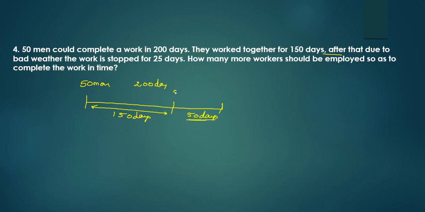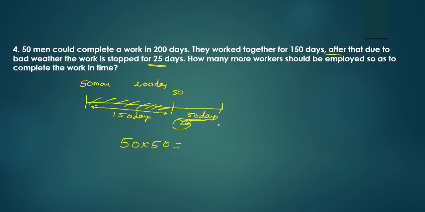So if there are 50 men, these 50 men can complete this work in how many days? 50 days. This is the leftover work, and this is the already completed work. Now 50 into 50 is the work remaining. But what happened after 150 days? Due to bad weather, the work is stopped for 25 days. How many more workers should be employed so as to complete the work in time? So they haven't worked for 25 days out of 50 days.